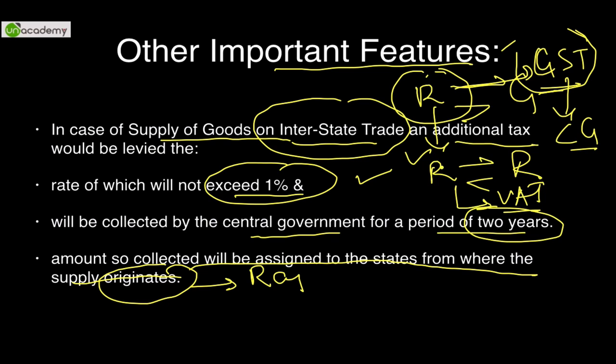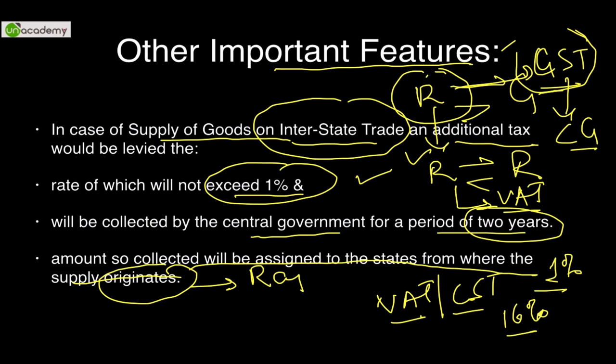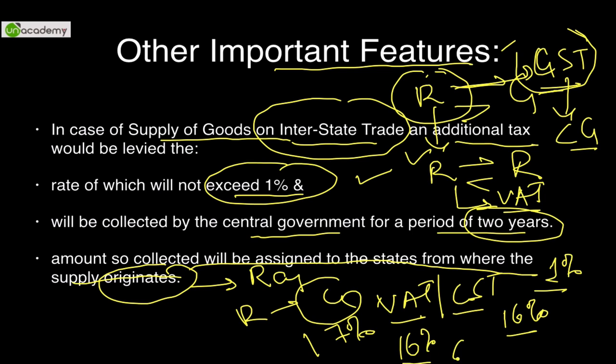So as I told you, origination state, that is Rajasthan in case of our example, will get hold of this additional tax. So it means that although VAT will be subsumed in GST, CST will be subsumed in GST, there is an additional tax of 1% only in case of interstate trade that will be chargeable over and above GST. So let's say GST will be implemented at 16%, and if the good that is leviable to GST is sold from Rajasthan to Gujarat, it will be leviable at 17%, where 16% will go between central and the state government, and this additional 1% will go to Rajasthan, in our case, state of origination from where this has originated.